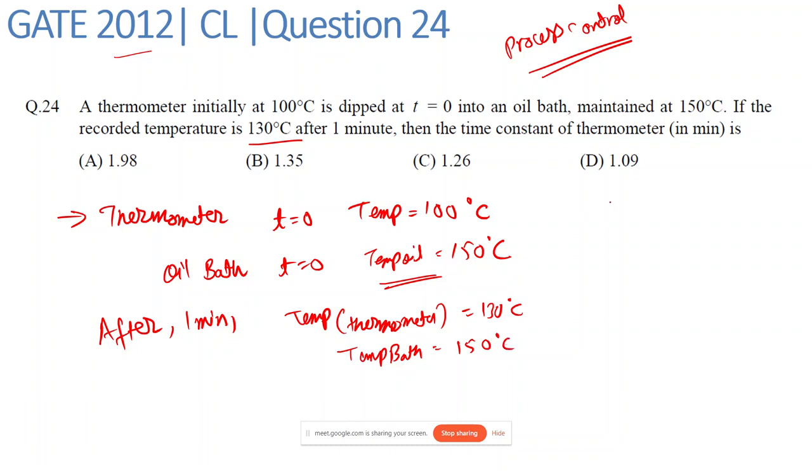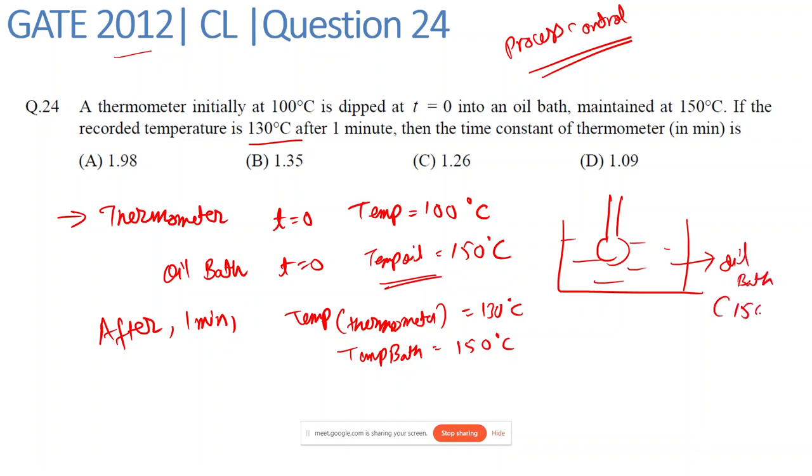So consider this as a thermometer and we are immersing it into an oil bath, and the oil bath is maintained at 150 degrees Celsius, and this temperature we are measuring from the thermometer. So if we had to plot this, we have been given a thermometer initially at 100 degrees Celsius, dipped at t equal to 0 into an oil bath.